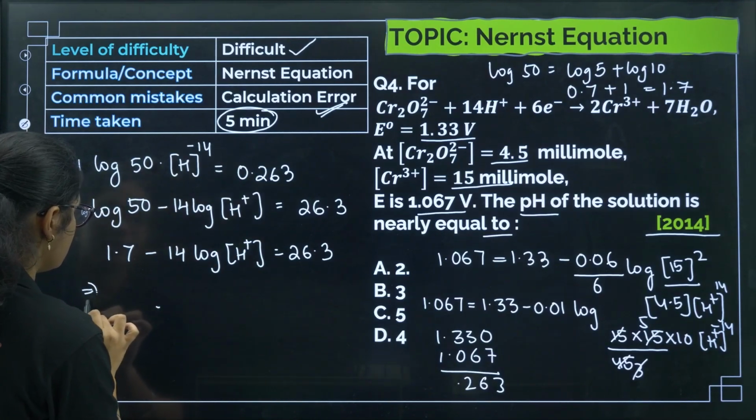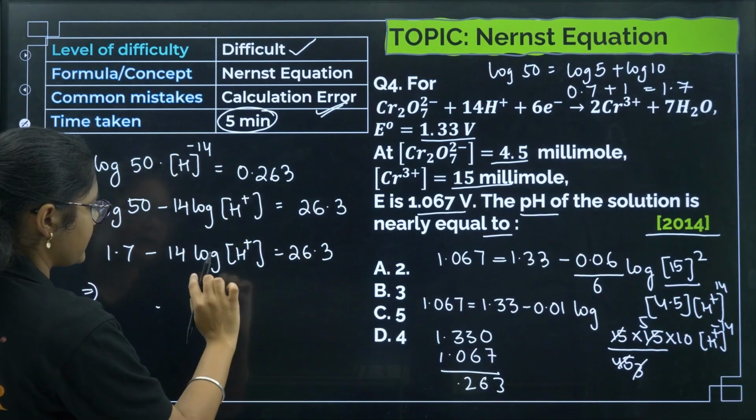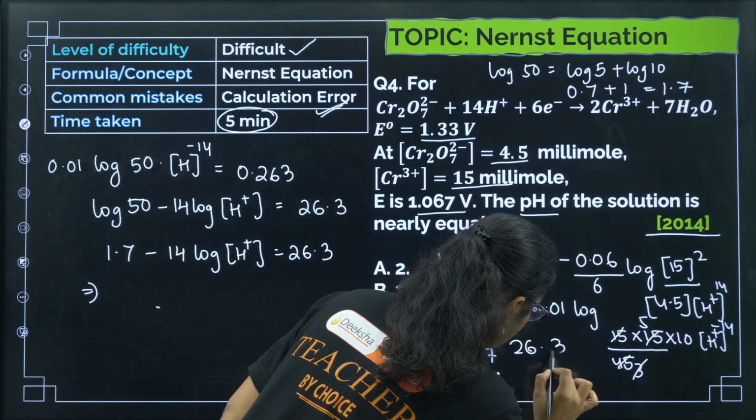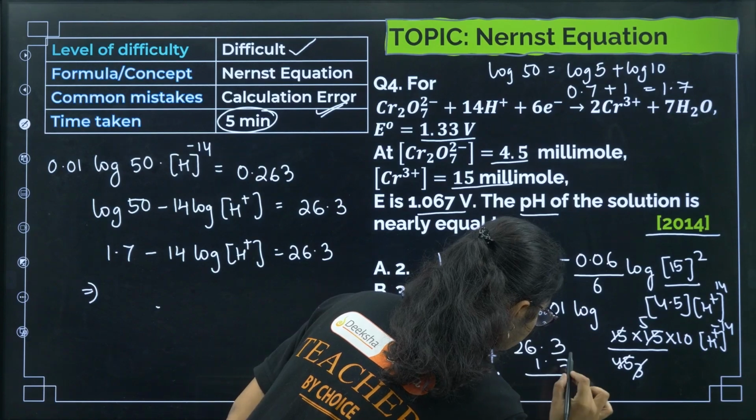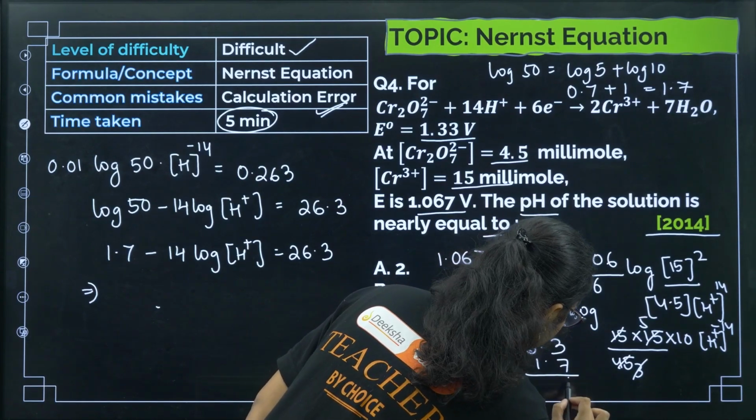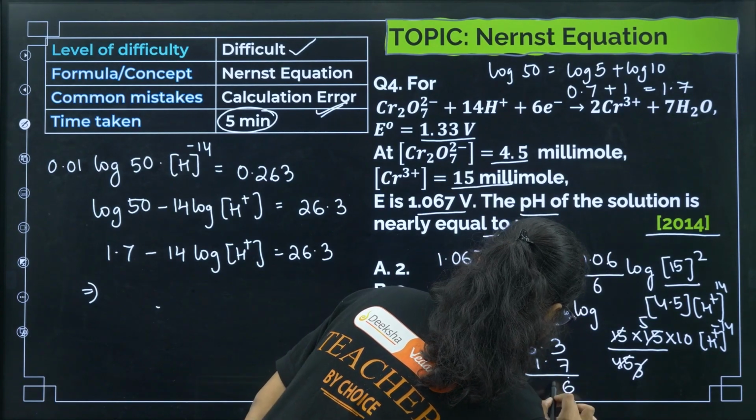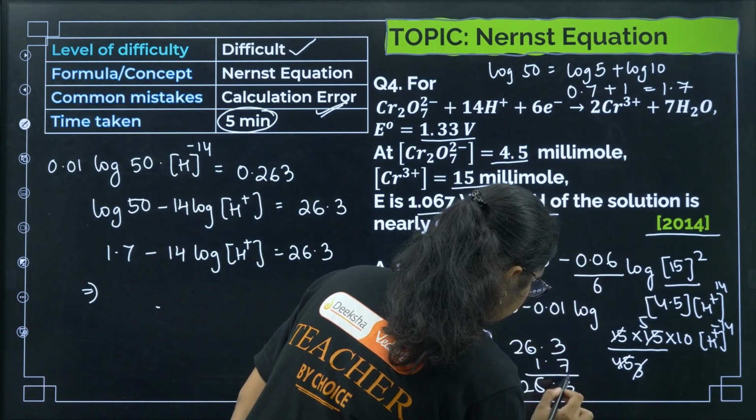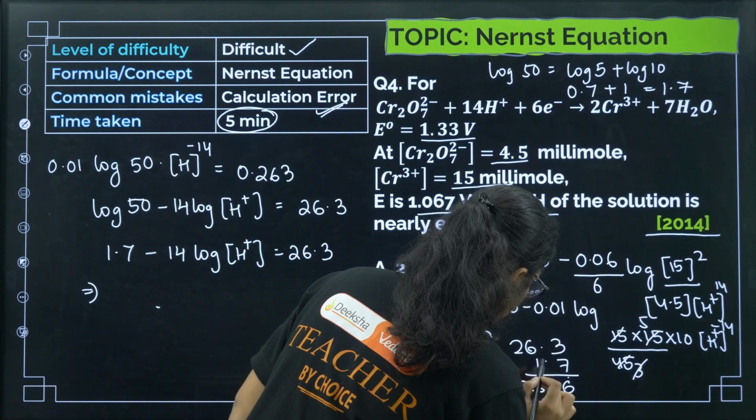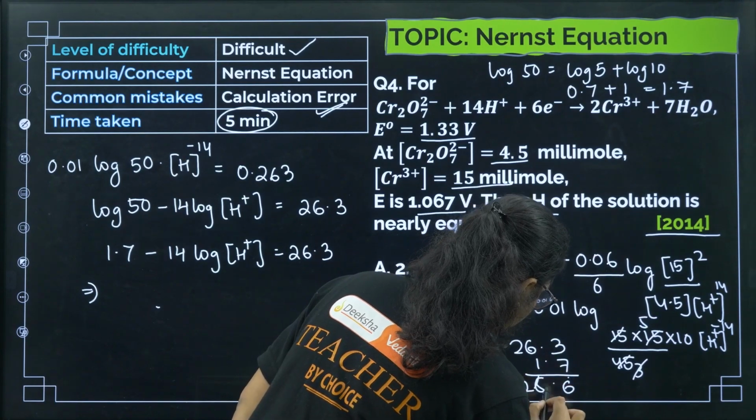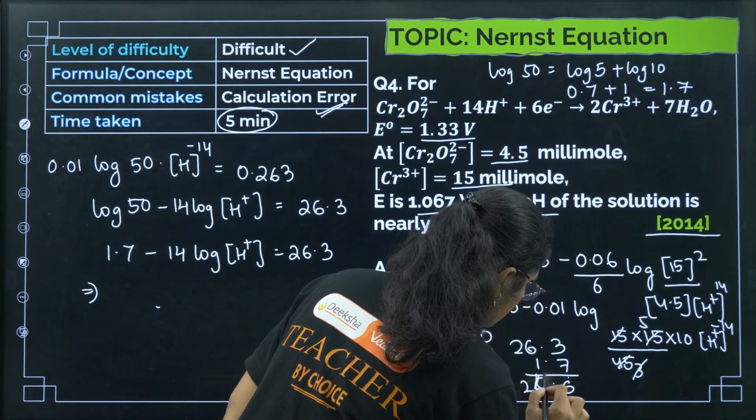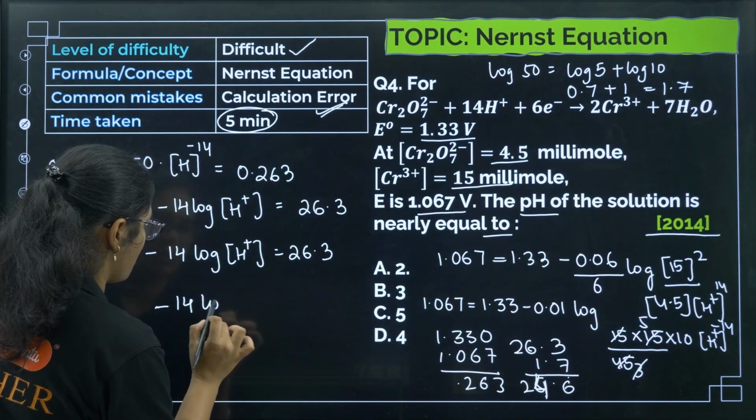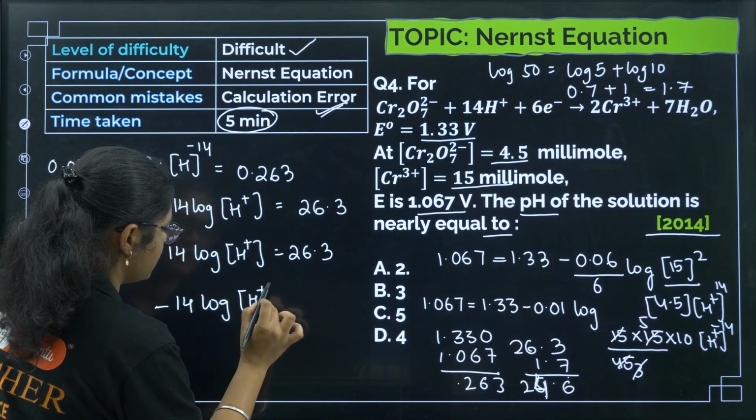So what will I get here? See, what I can do is subtract 26.3 minus 1.7. So 13 minus 7, I'll get 6 here. Then we have 5 and then 25, right? So let me check, 6 plus 7, yeah, 24, sorry, 24.6. So we will get here minus 14 log of H plus is equal to 24.6.